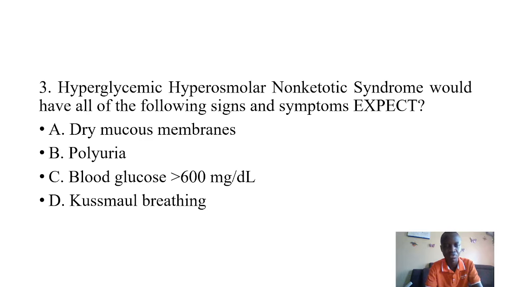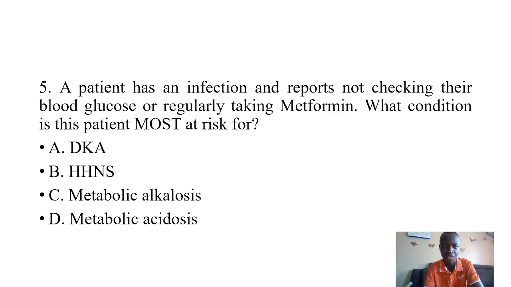Then we need to know HHS is always chronic, so it takes a long period of time. The onset is always at a slower rate compared to DKA. So blood glucose levels, we expect them to be more than 600 as listed over there.